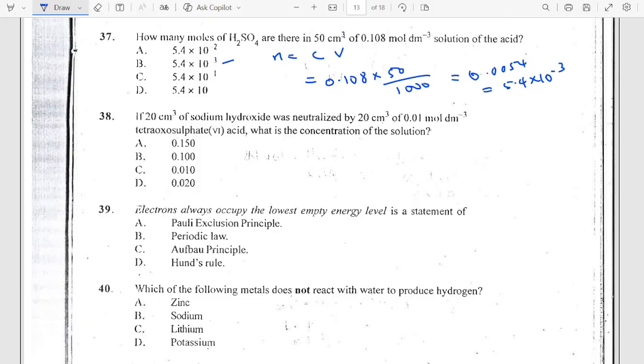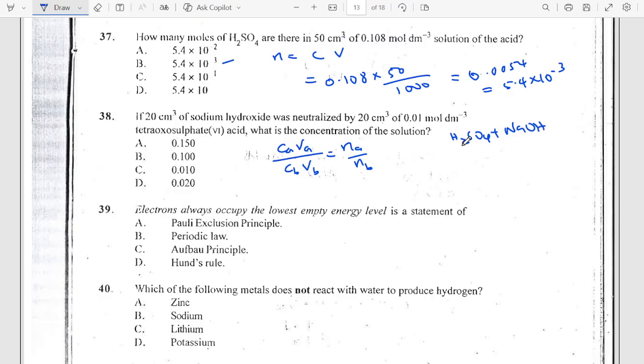Quite easy, right? Now number 38 says, if 20 cm cube of sodium hydroxide was neutralized by 20 cm cube of 0.01 mole per dm cube tetraoxosulfate 6 acid, what is the concentration of this solution? Okay, now we can simply use CaVa over CbVb equals Na over Nb. And don't forget that in this kind of question, you must write the balanced equation.